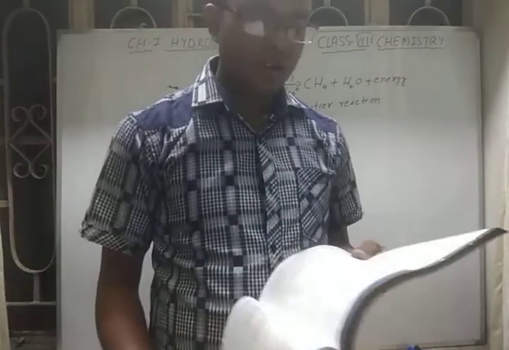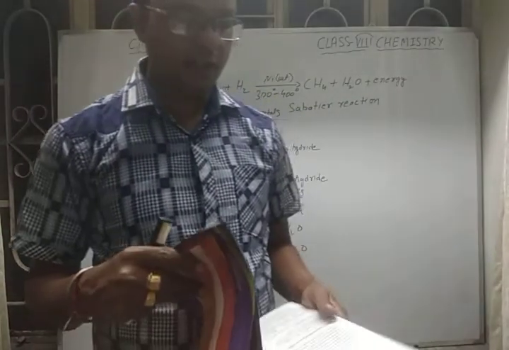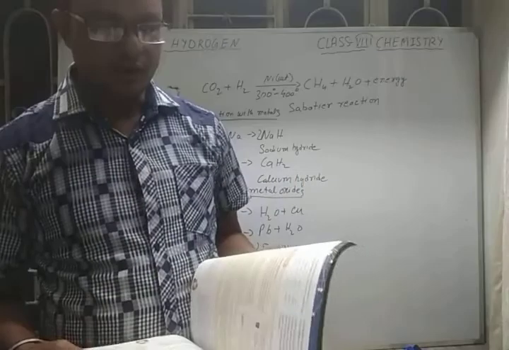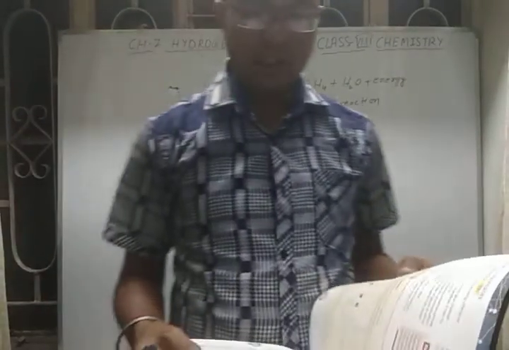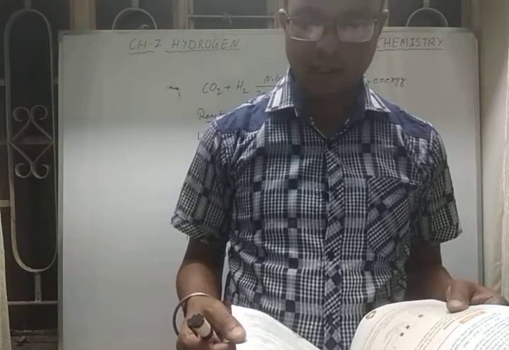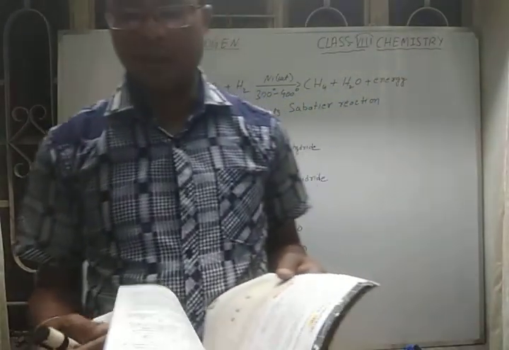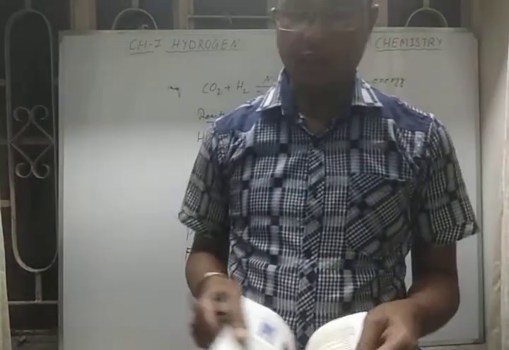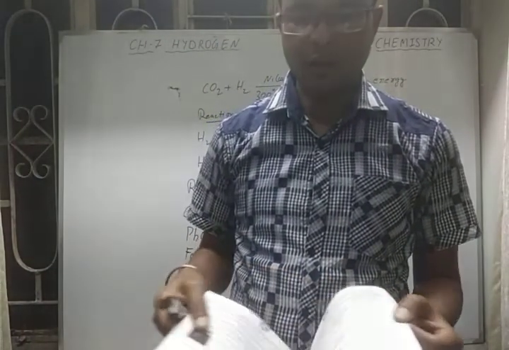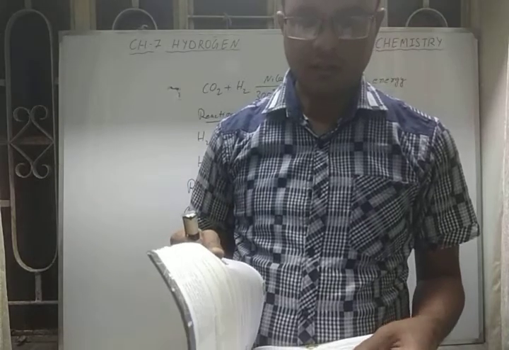Okay, so as we have seen today, the chemical properties of hydrogen: its reaction with non-metallic oxides like carbon dioxide, the reaction of hydrogen with metals, then metallic oxides, and the uses of hydrogen gas. Okay, I hope you have understood what I have taught you.